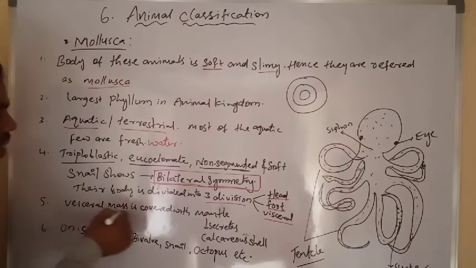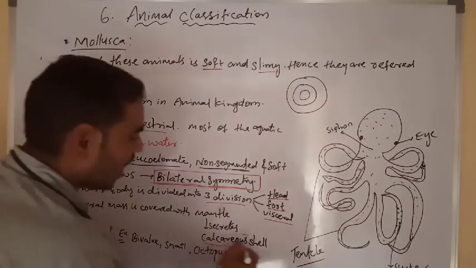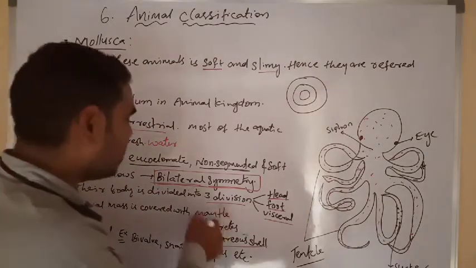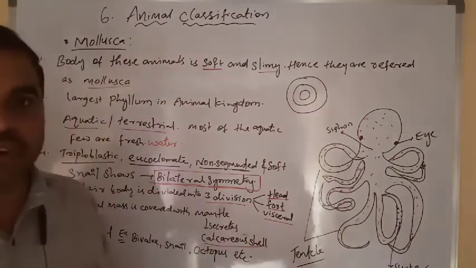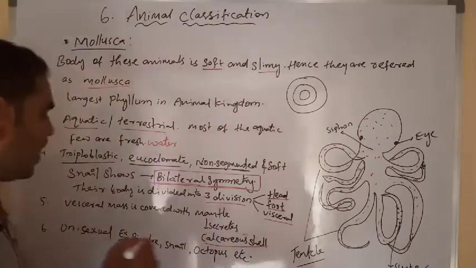The visceral mass is covered with a mantle. The mantle secretes the hard calcareous shell.